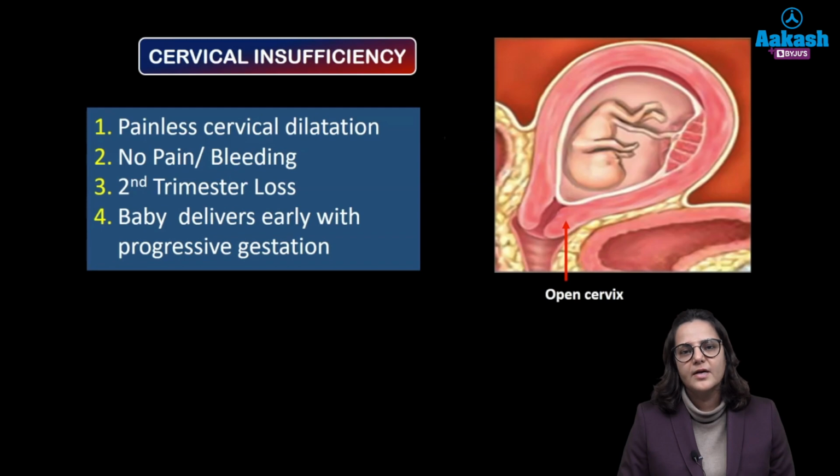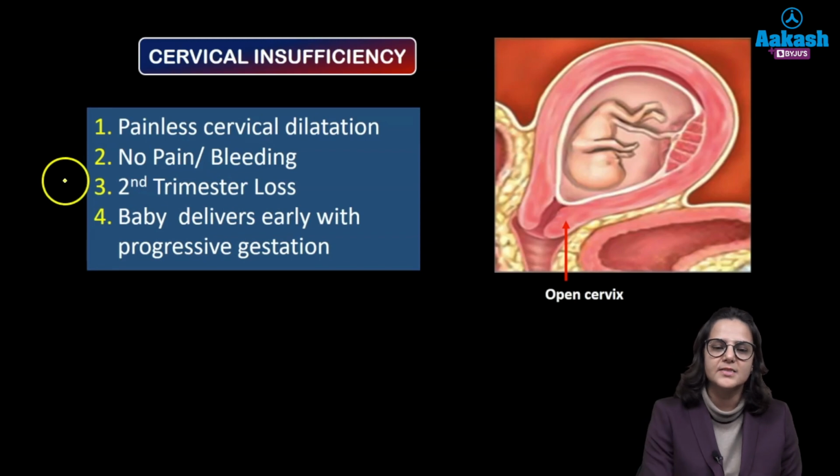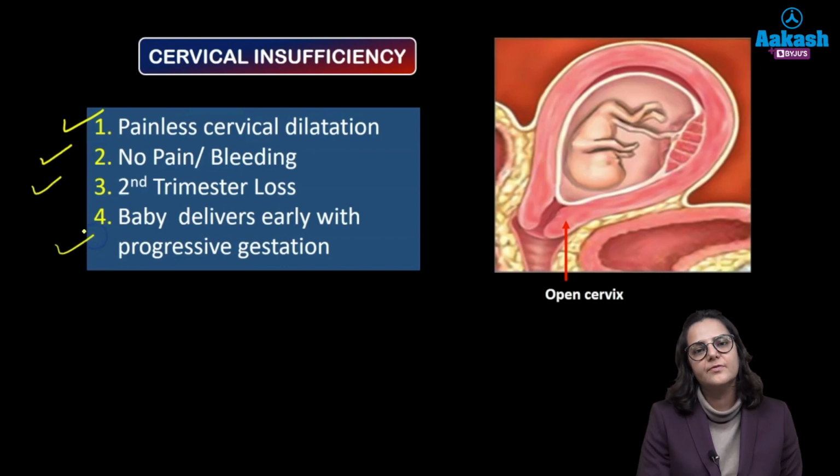The main cause of second trimester loss is cervical insufficiency. As the name suggests, the cervix is insufficient or incompetent. So most of the time the cervix is open. The patient has painless cervical dilatation. There is no pain or bleeding. It has second trimester pregnancy loss, and the baby delivers earlier with every progressive gestation.